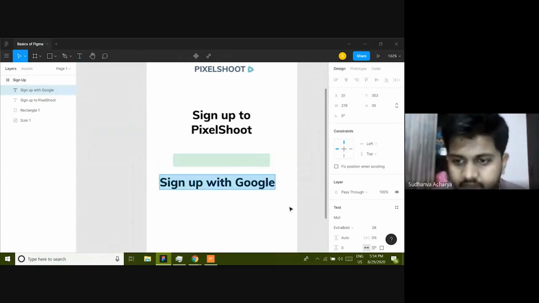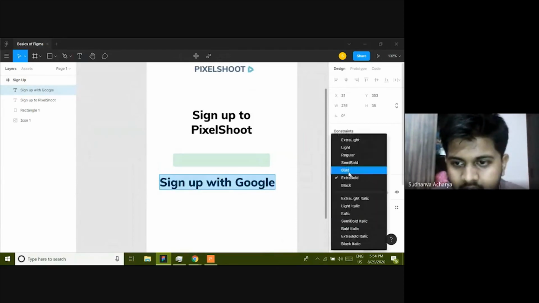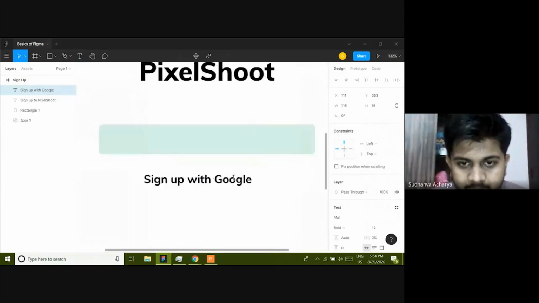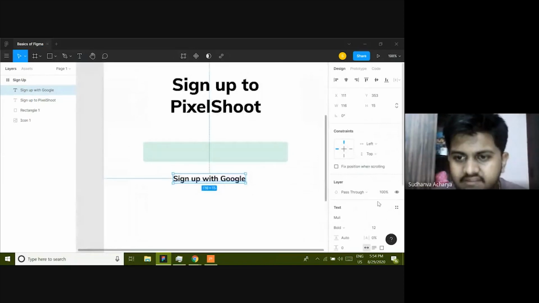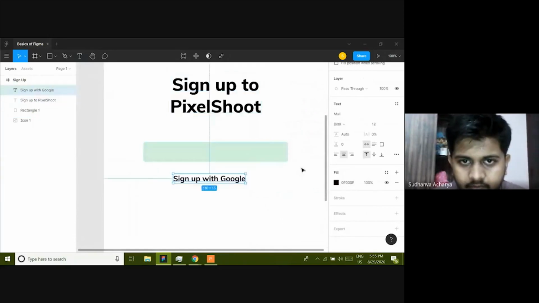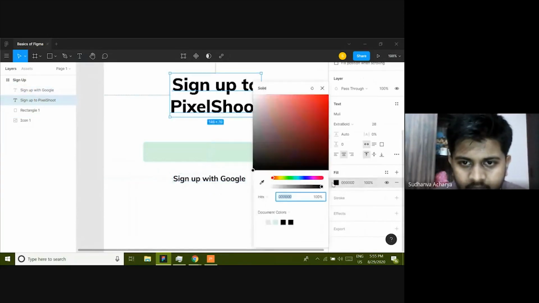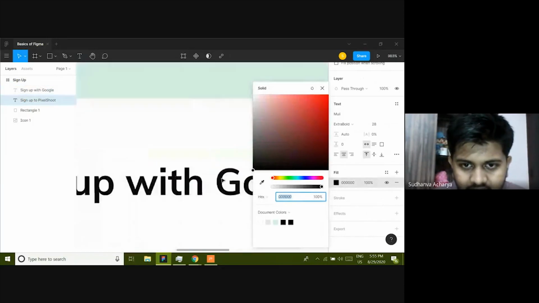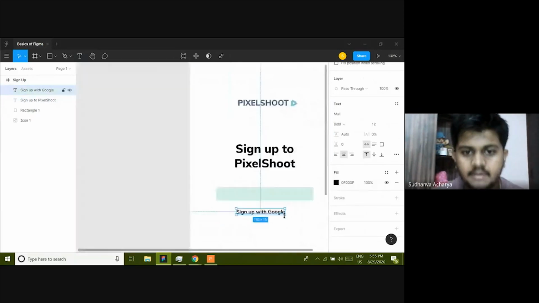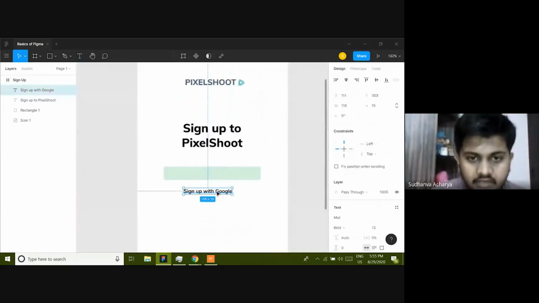Okay, and then this is obviously very big. I'm just going to dial it down to bold and make it really small because it needs to fit inside the button. And then I'm going to change this color. I don't want this to be like dark black. I'm just going to change this color to somewhere like dark purple. And also by using the color picker tool here, I'm just going to zoom in and pick this color so that the color matches. Cool. Yeah. So now I have sign up with Google. So I'll just place it inside.